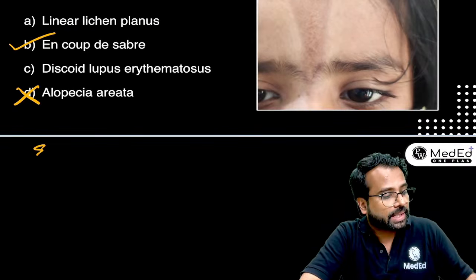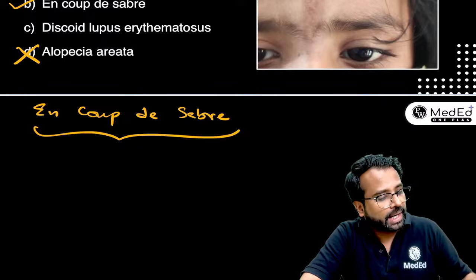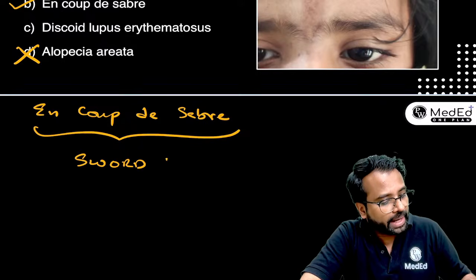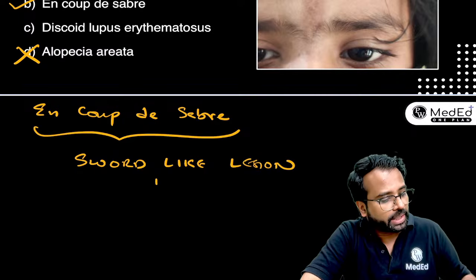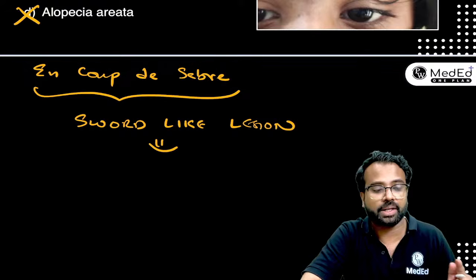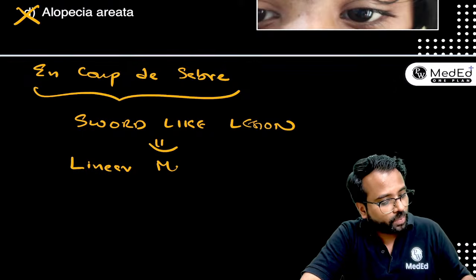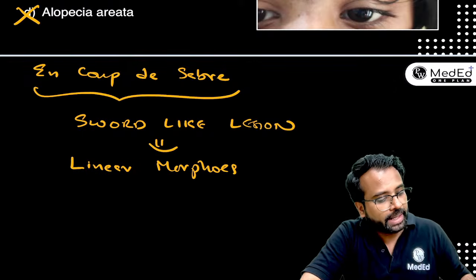Now, what is this Coup de Sabre? It means a sword-like lesion, and this sword-like lesion seen on the forehead of this patient is associated with linear morphea.